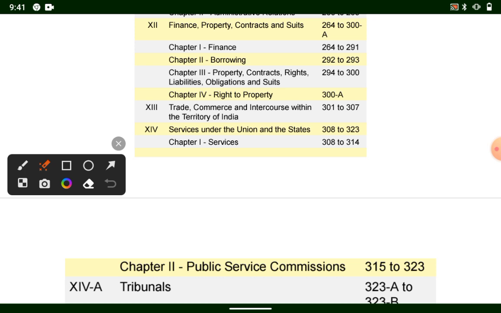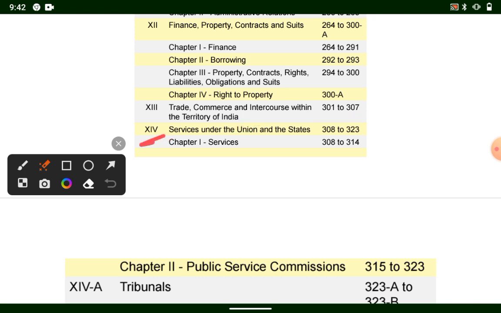Or right to property, that was deleted earlier. It was mentioned in the fundamental rights, part 3rd of the Indian Constitution. Now it is in part 12 of the Indian Constitution, and the article covering it is 300A. And part 13 deals with trade, commerce, and intercourse within the territory of India. Within the territory of India, remember that. 301 to 307 are the articles covering it.